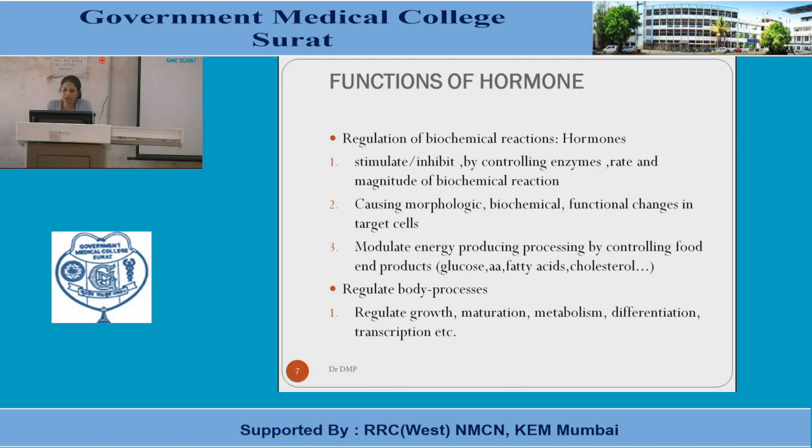So by regulating the energy producing substances in the body, it helps to maintain, produce or use the energy in the body. So these are the three major functions of the hormones which are regulated by means of biochemical reactions.